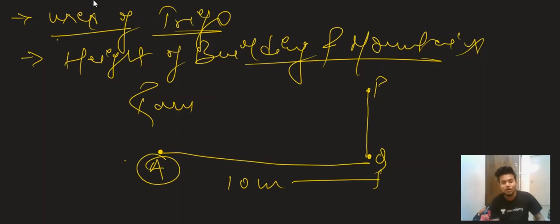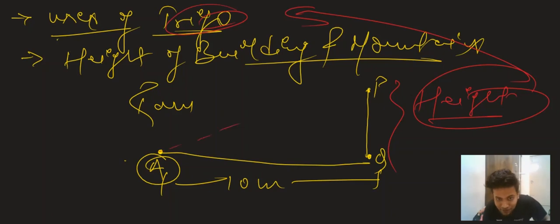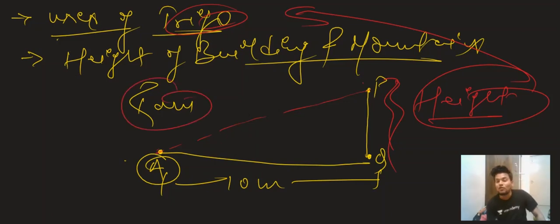Now if we have to find the height of the building, this height can be easily found by using trigonometry. What is the height of the building, and what is the angle at which Ram is watching the top of the building?